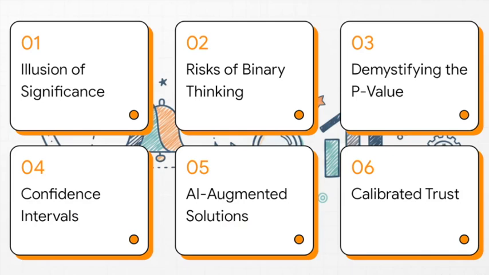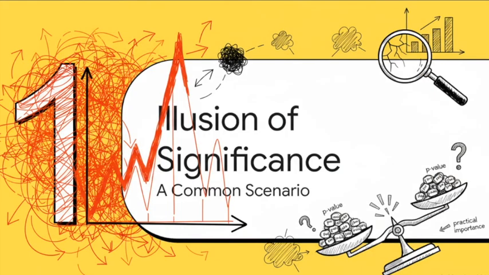Let us quickly review our methodical roadmap for today. First, the illusion of significance. Second, the strategic risks of binary thinking. Third, demystifying the p-value. Fourth, reframing with confidence intervals. Fifth, AI-augmented analytical solutions. And finally, building calibrated executive trust. We begin directly with Section 1, the illusion of significance.